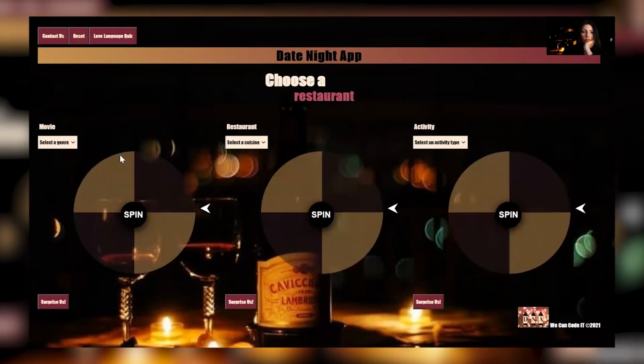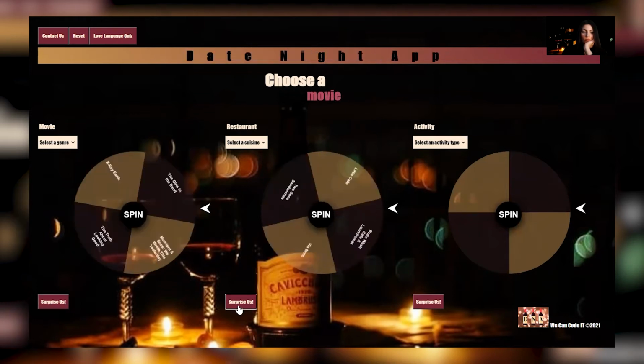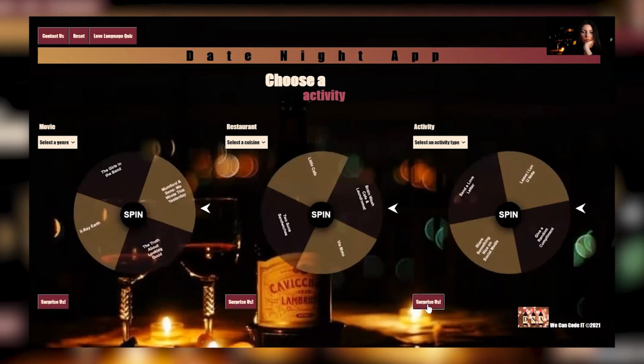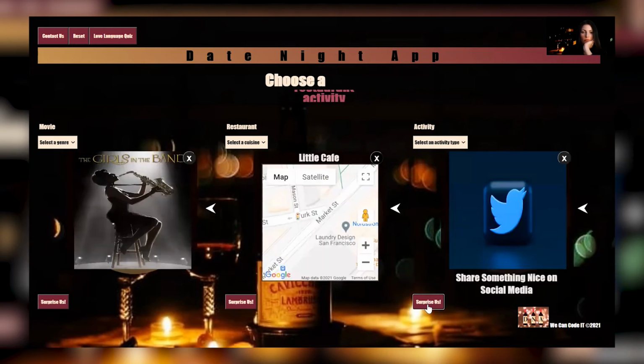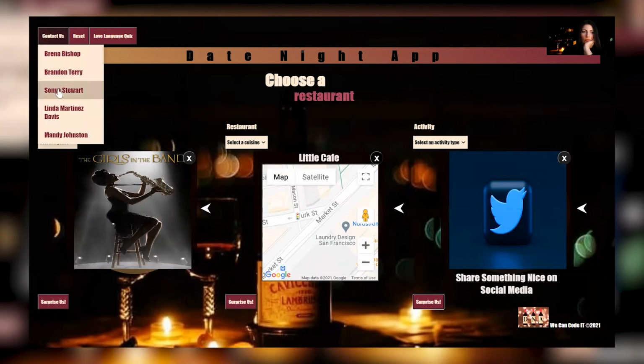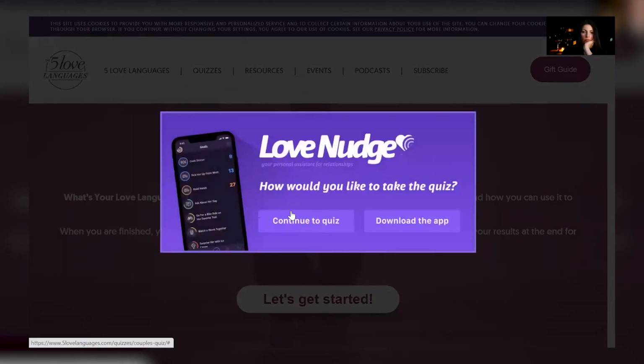We also have a surprise us feature for each wheel that allows the user to receive a selection without having to pick a genre, cuisine, or love language. Lastly, we have a dropdown that displays all of our team members with a link to our portfolios and a button that leads you to a quiz to find out your own love language.